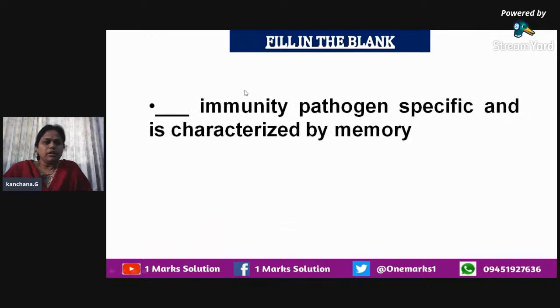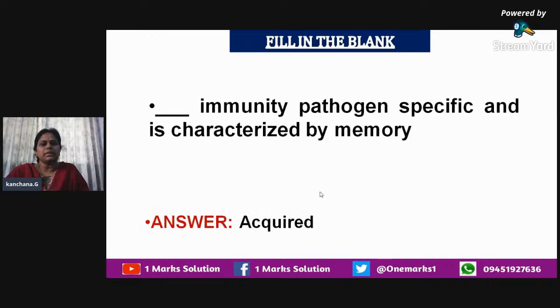Next: dash immunity is pathogen specific, and it is characterized by memory. So which immunity is pathogen specific? So far we also saw the one which is non-specific. When we are talking about the specific one, which is characterized by memory, it is nothing but the acquired immunity. This acquired immunity is very much specific to that particular pathogen.